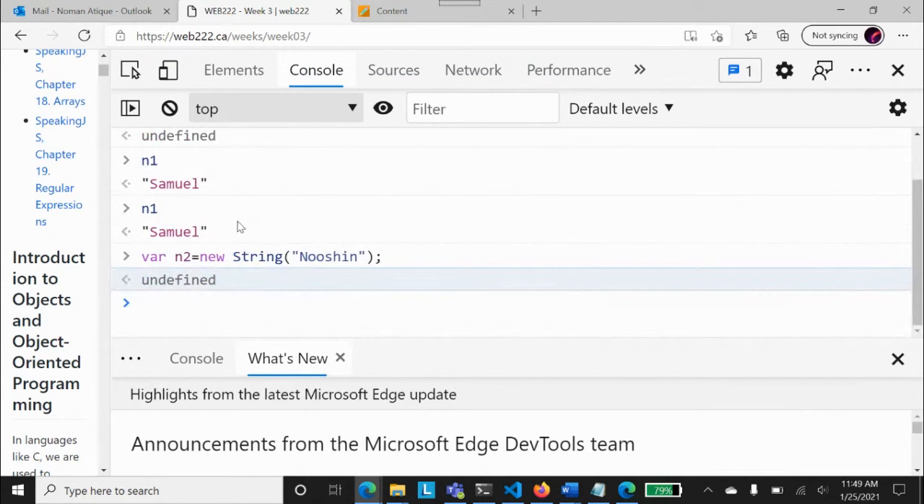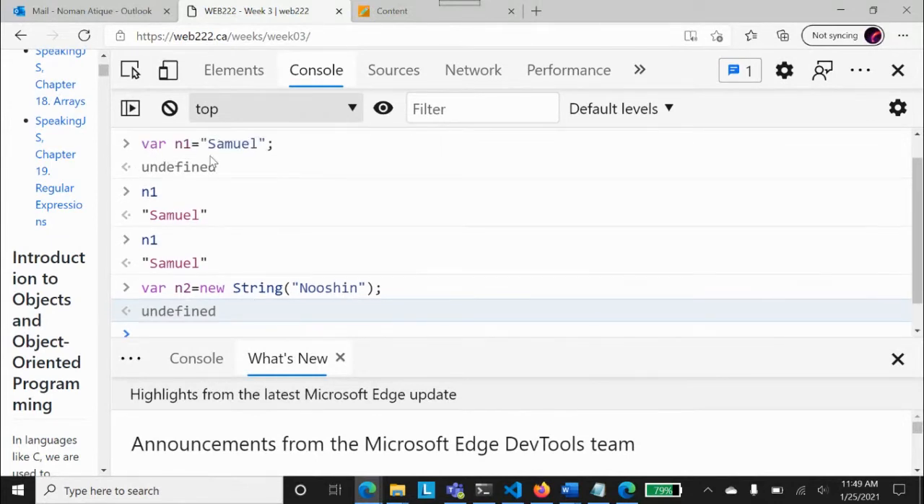So you see that var n2 is equal to new string Noshin. Now n2 is another string being created, and this is an object of the string class, and string is a predefined class which is available over there. Okay, let's talk about this one. As Mark says, yes, you have created an object.